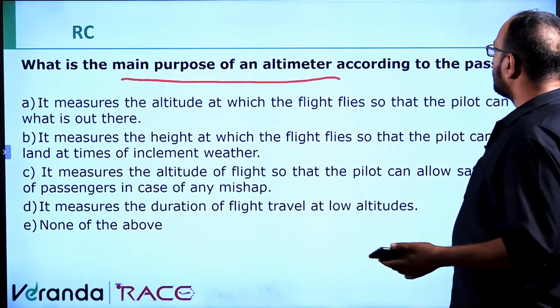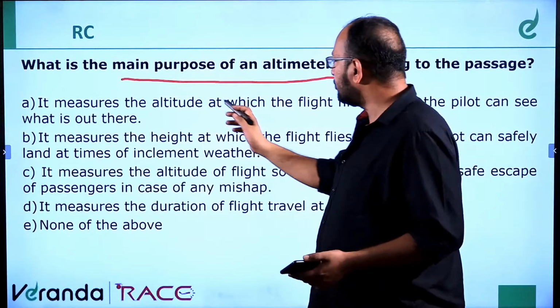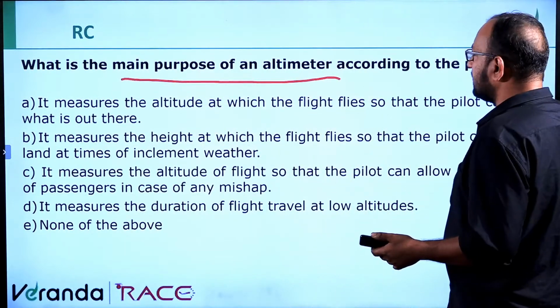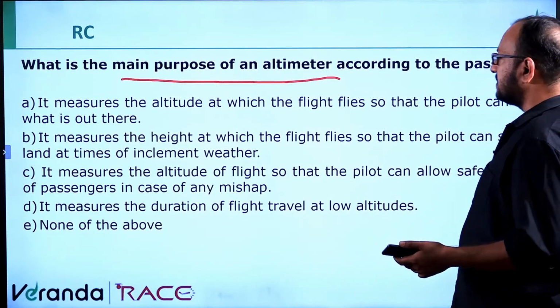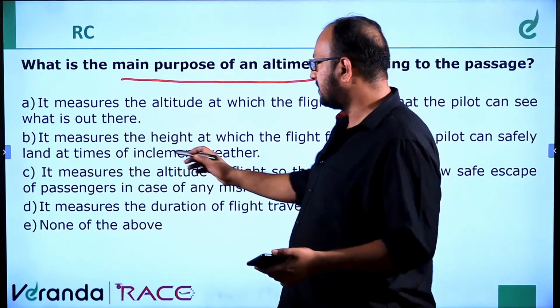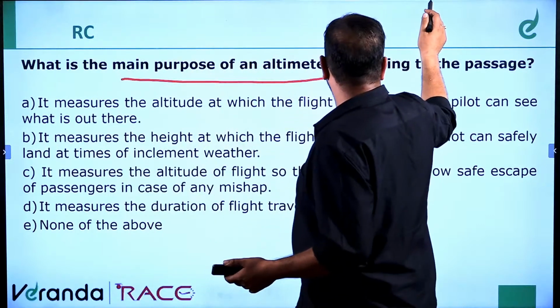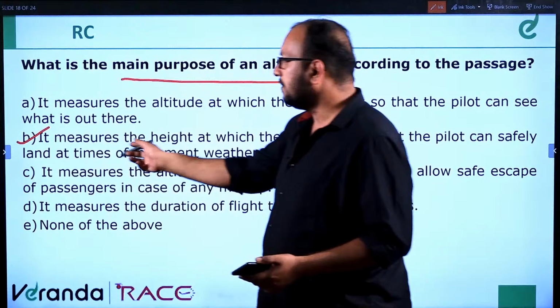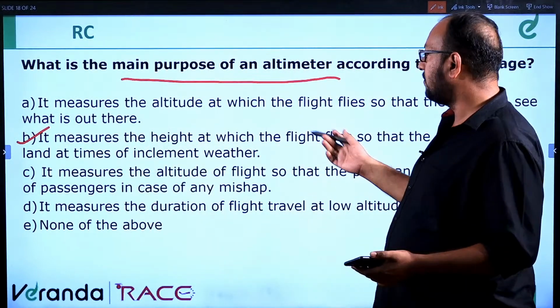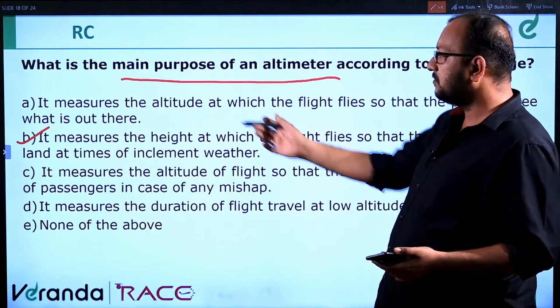The main purpose of the altimeter according to the passage is that it measures the height at which the flight flies so that the pilot can safely land at times of inclement weather. So this will be the correct answer.